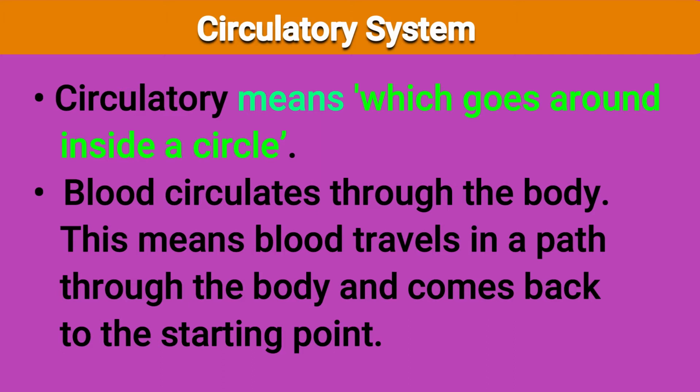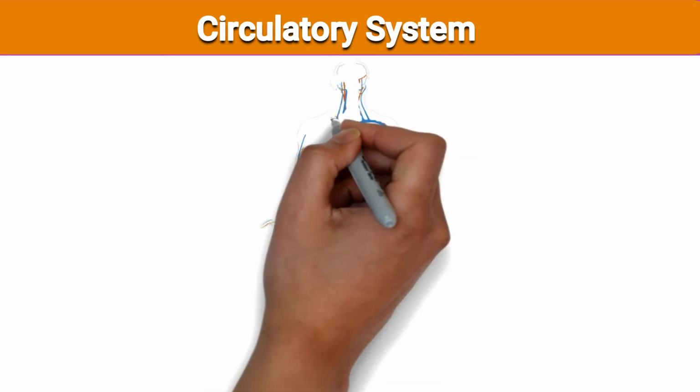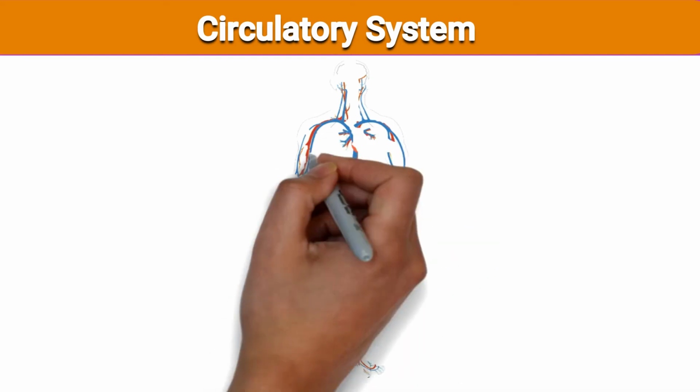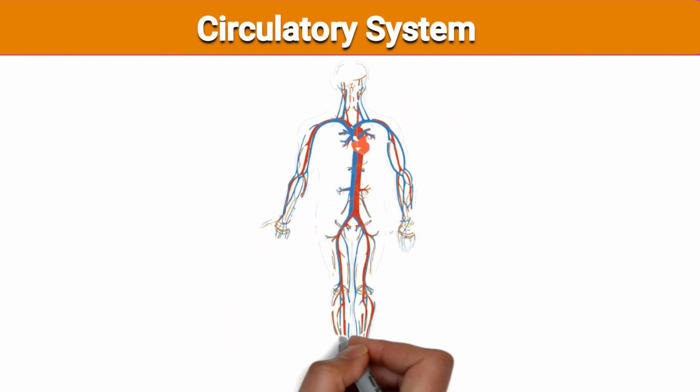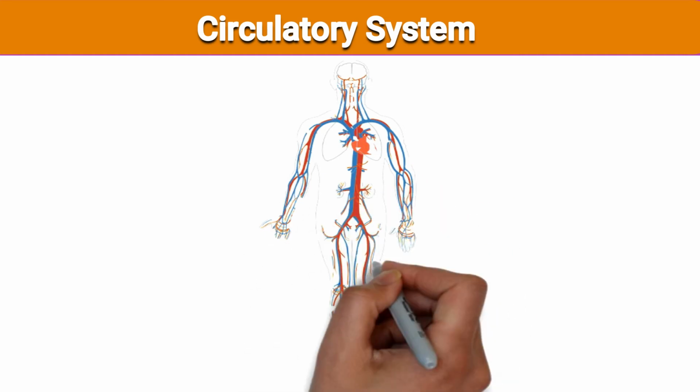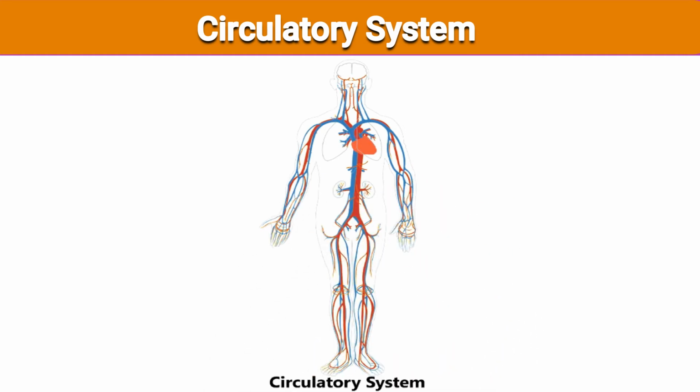Blood circulates through the body. This means blood travels in a path through the body and comes back to the starting point. It goes in a regular path. This is the circulatory system diagram.